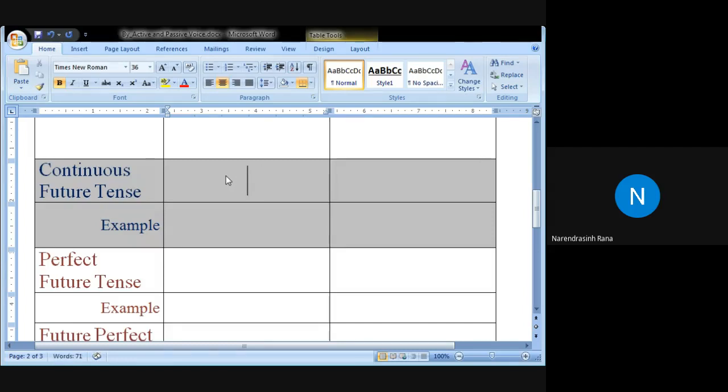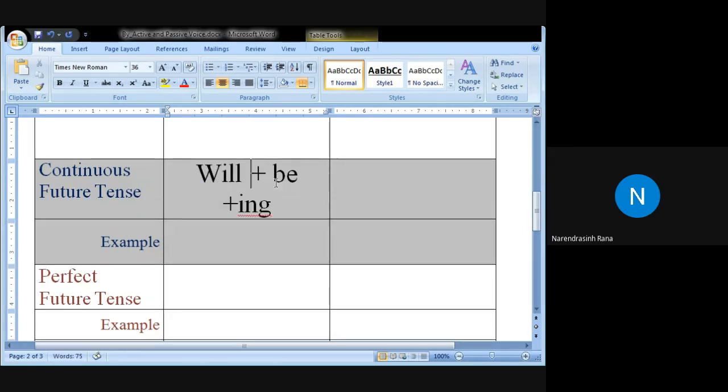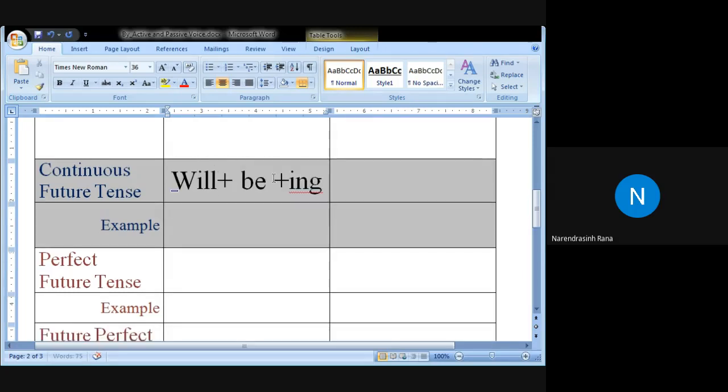So we will take only will. Now you know that it is will and shall. So will plus be plus ing, this is the form of the verb. You can also write will or shall. But here, for example, let us take only will. Okay, so will plus be plus ing.